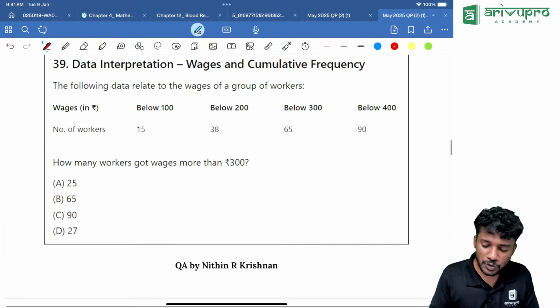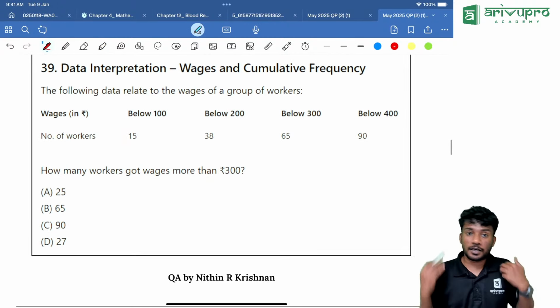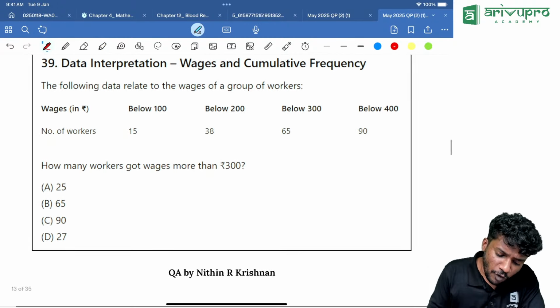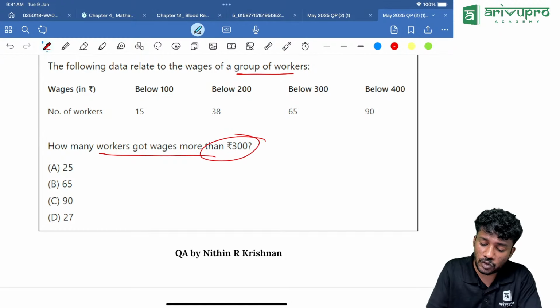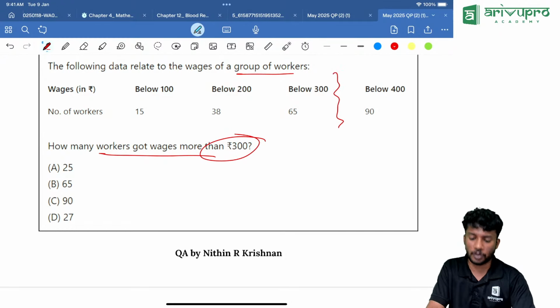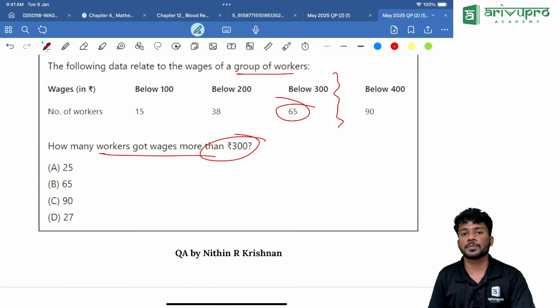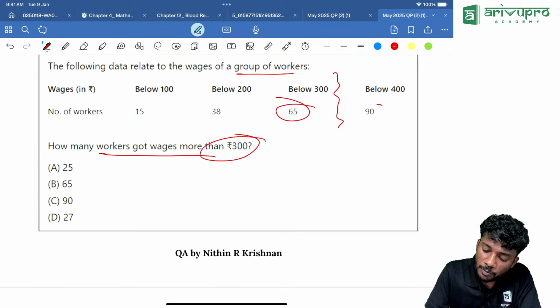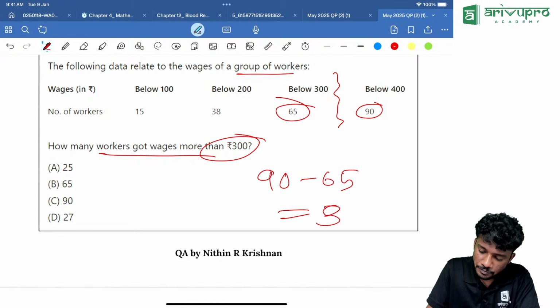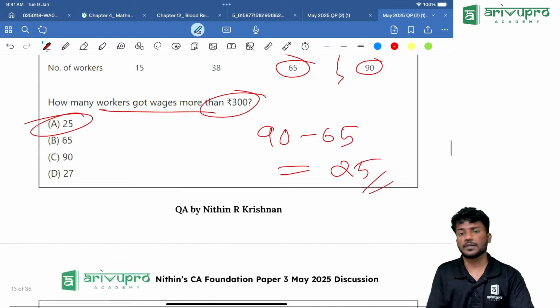Now another direct question, taken directly from your ICA material itself. The following data relate to wages of a group of workers. How many workers got wages more than 300? Till 365 people got. More than 300, how many got? 90 got. That means 90 minus 65 is how much? Answer is 25. Option A is our answer.